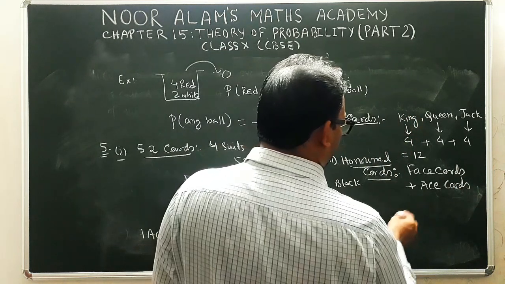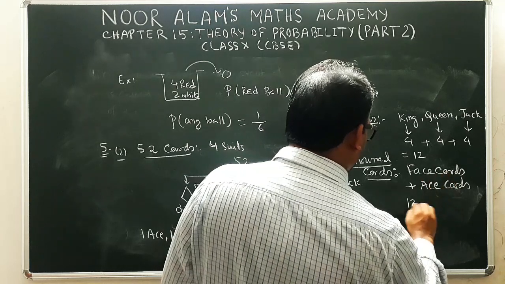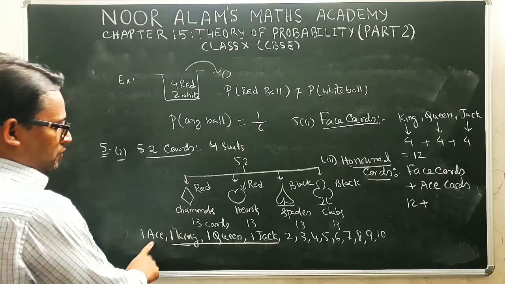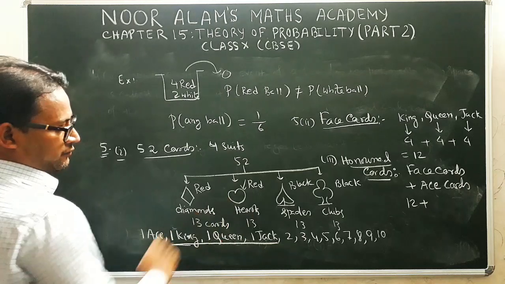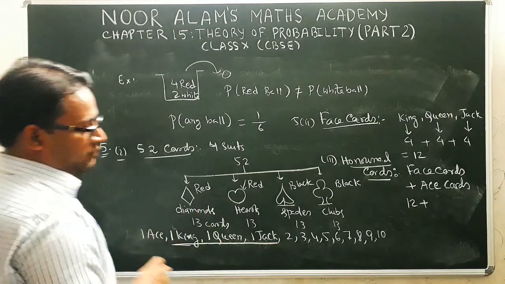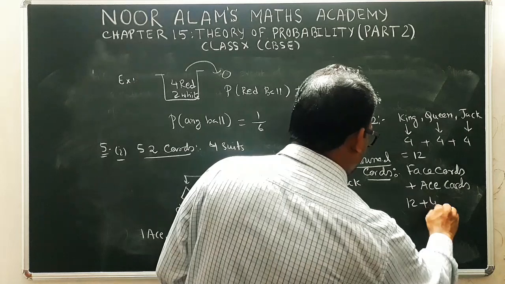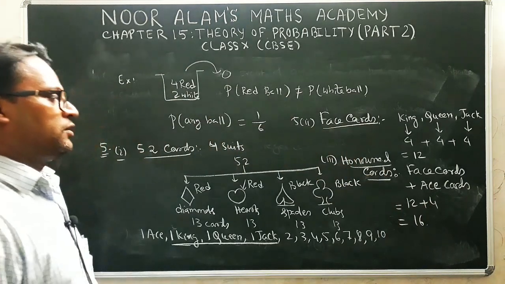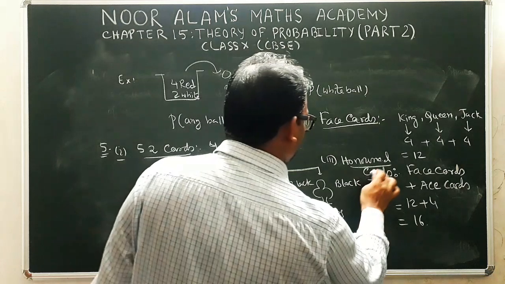So how many honor cards do we have? Face cards total 12, and total ace cards how many? One is for diamond, one is coming from heart, one is of spades, and one ace of clubs. So there are 4 aces. So thus we have 16 honor cards.